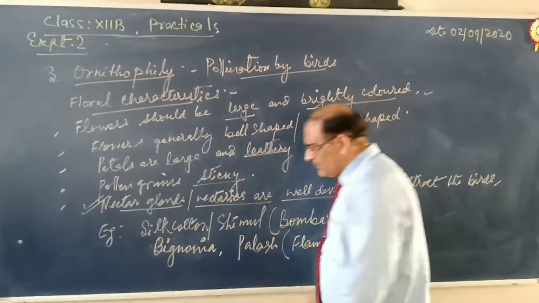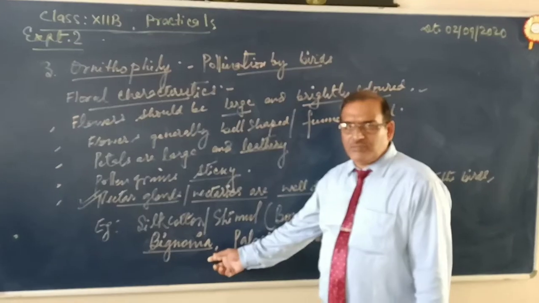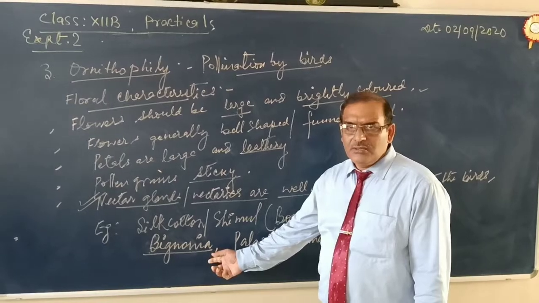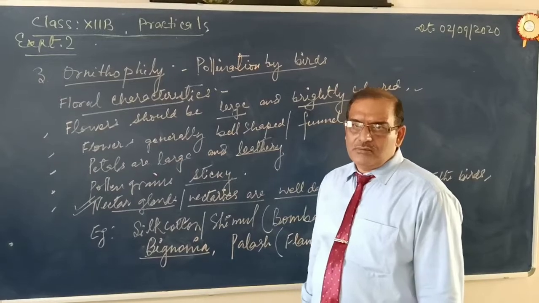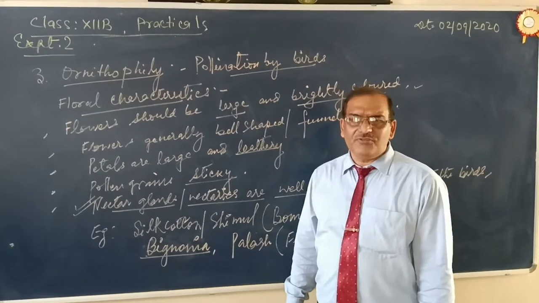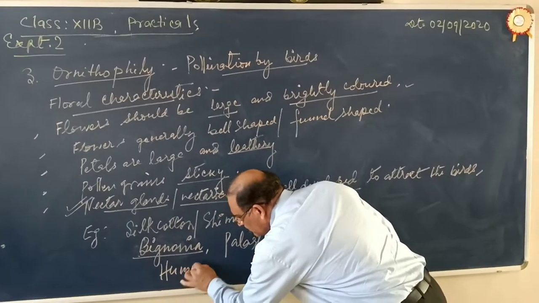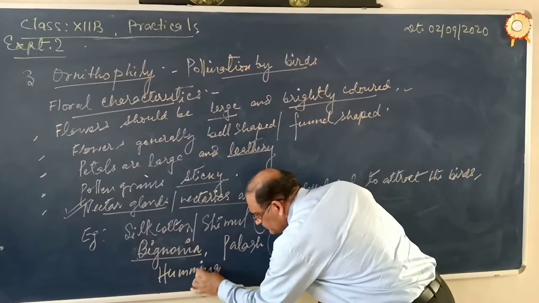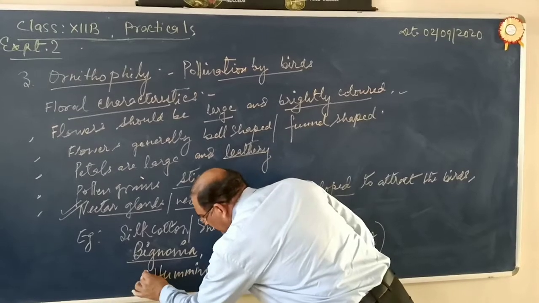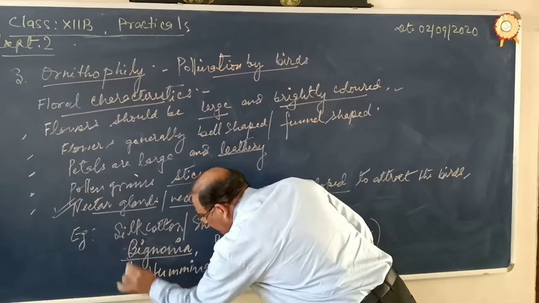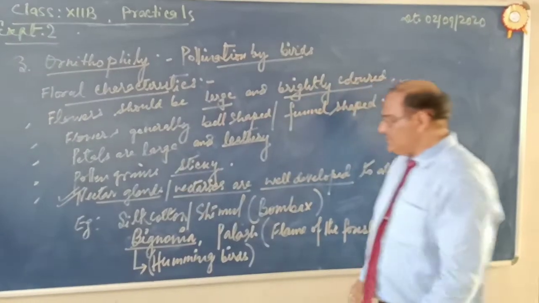Now let me discuss begonia. It is a very special case. In begonia, the flowers are present in clusters or groups, and the pollination is brought about by the smallest bird in the world, the hummingbird. Hummingbirds bring about pollination in begonia.